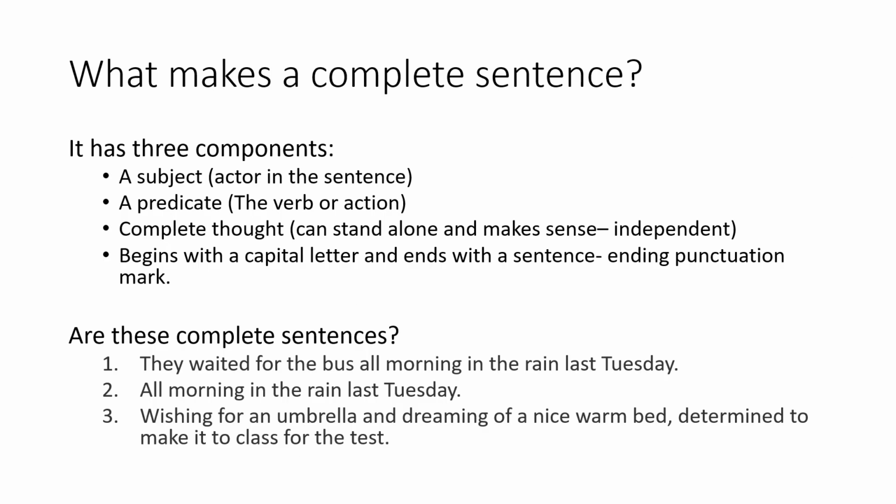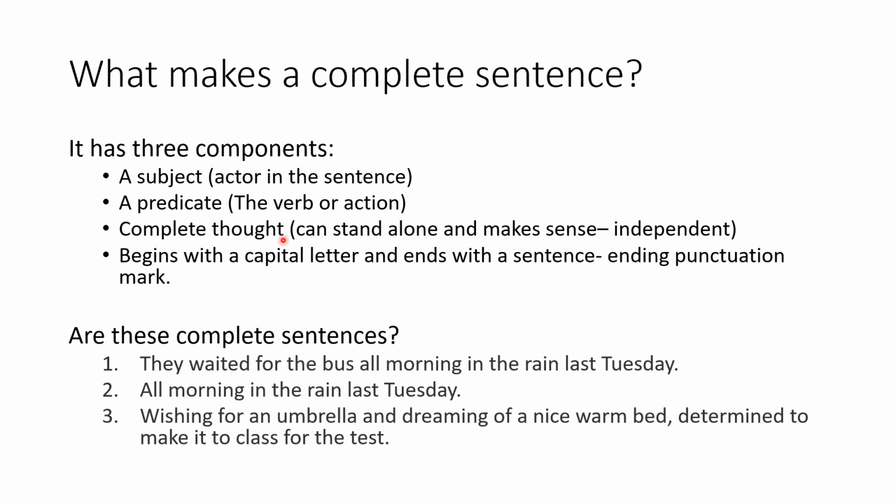Now let us begin the review by answering this question. What makes a complete sentence? Basically, a complete sentence has three components, namely a subject, who is the actor in the sentence, a predicate that is marked by a verb, and it has a complete thought. It means that it can stand alone and by itself it makes sense.